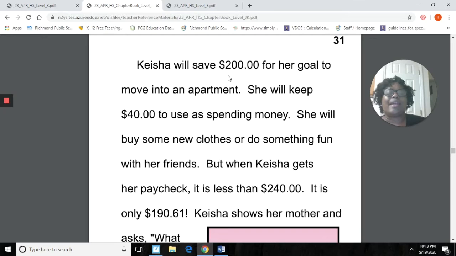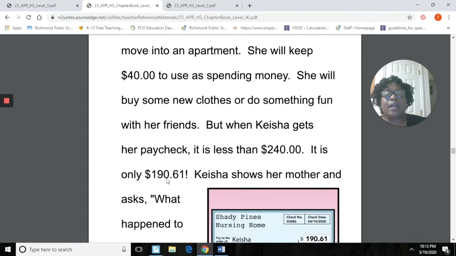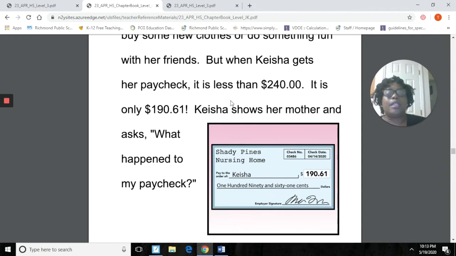Now Keyshia would save $200 for her goal to move into an apartment. She will keep $40 to use as spending money. She will buy some new clothes or do something fun with her friends. But when Keyshia gets her paycheck, it is less than $240. It is only $190.61. Keyshia shows her mother and asks, "What happened to my paycheck?"